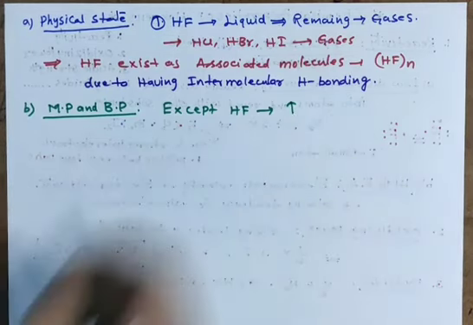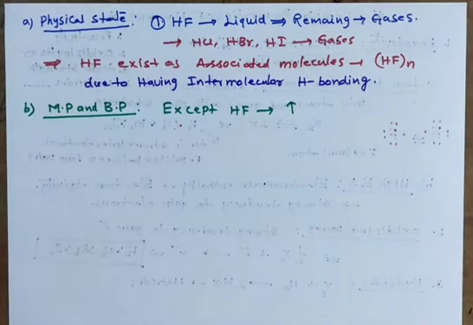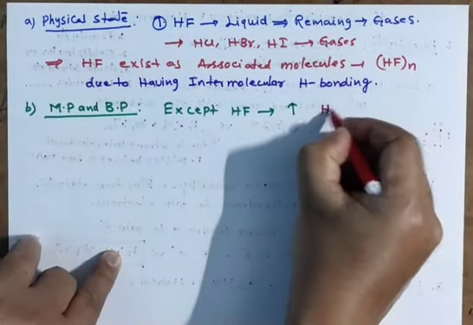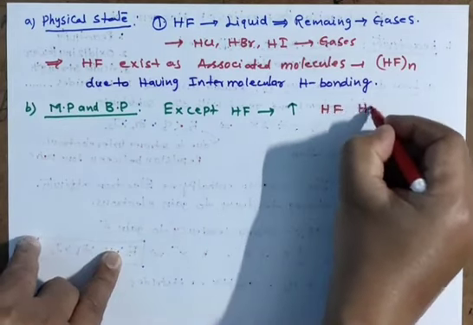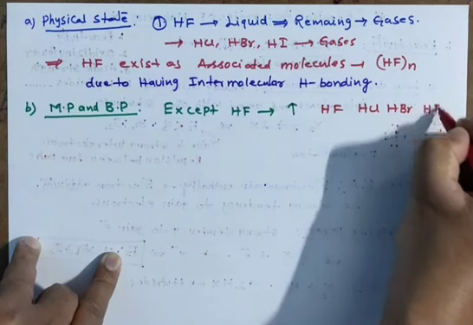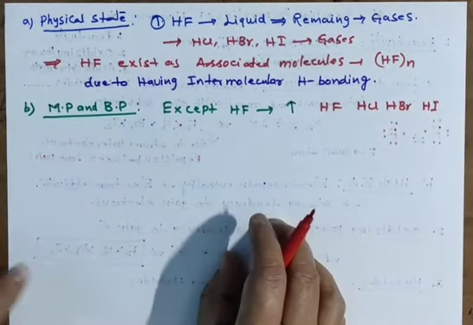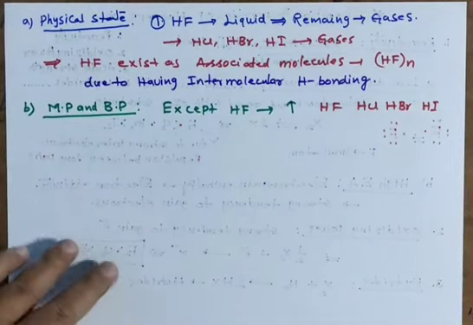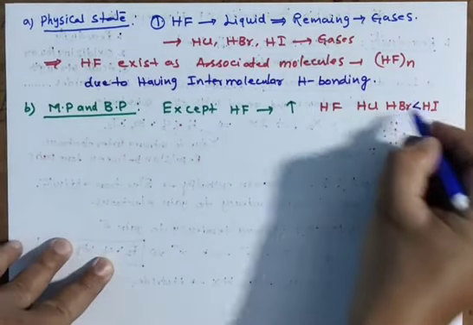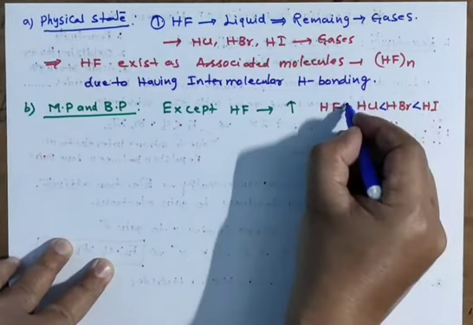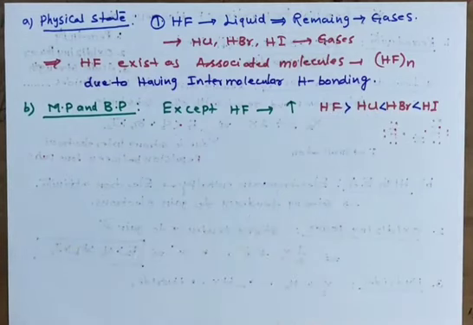And I am showing the relation in increasing and decreasing order here. You know HF, HCl, HBr, HI. What is given? Down the group, melting and boiling points of hydrides increase. So this is the increasing order. But there is a small exception for HF. HF has a higher melting and boiling point than HCl.